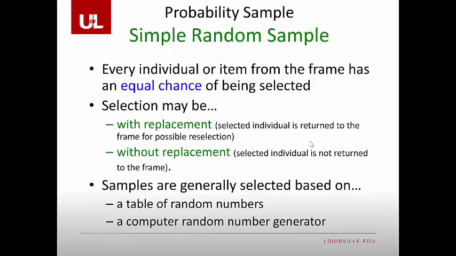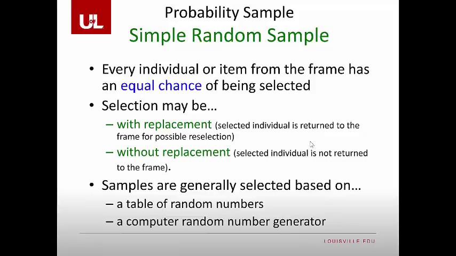Simple random sample. Every individual or item from the frame has an equal chance of being selected. Selection may be with replacement, so you select an individual, who is returned to the frame for possible reselection, or without replacement. That means once a person is selected, they cannot be chosen again. If you happen to have a very small population, sometimes with replacement is necessary in order to get a large enough sample size. If you have a very large population, thus you're going to grab a fairly large sample, without replacement is the better option.